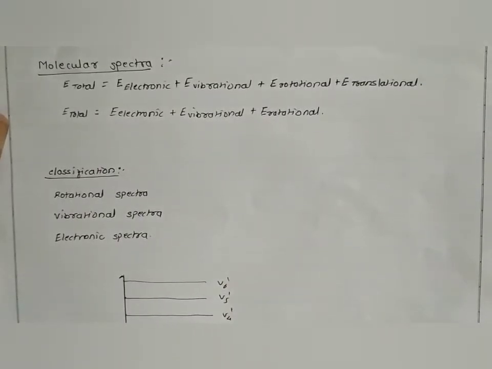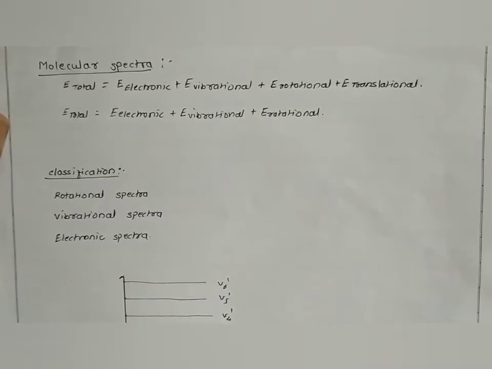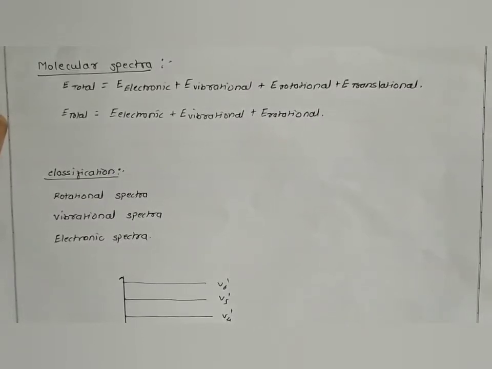The rotational energy is the energy associated with the rotational motion of the molecule. The vibrational energy is the energy associated with the vibration of the constituent atoms in the molecule. Electronic energy is the energy associated with the motion of the electron in the molecule.